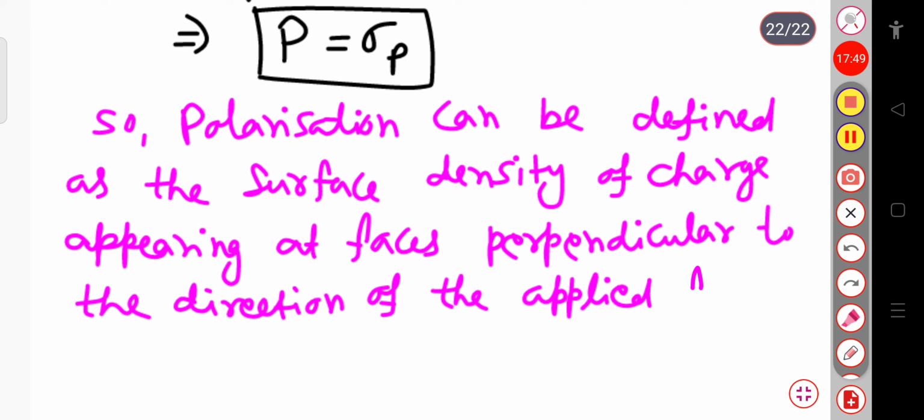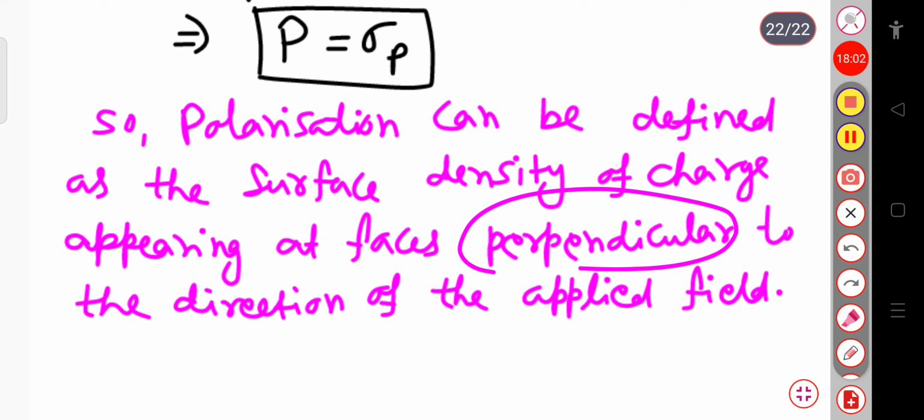Okay. So this is our conclusion: the polarization is equal to the surface charge density, and this surface charge density is the charge appearing at the faces perpendicular to the direction of the applied field.